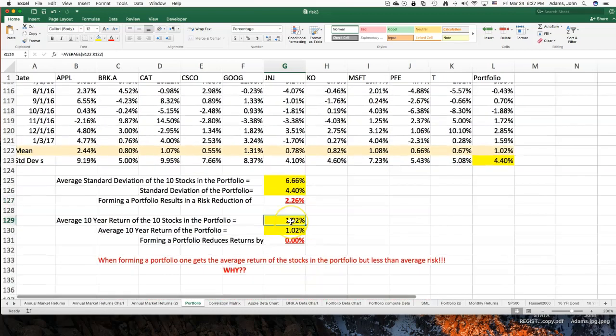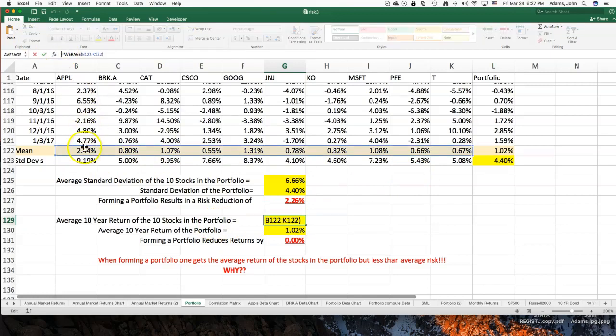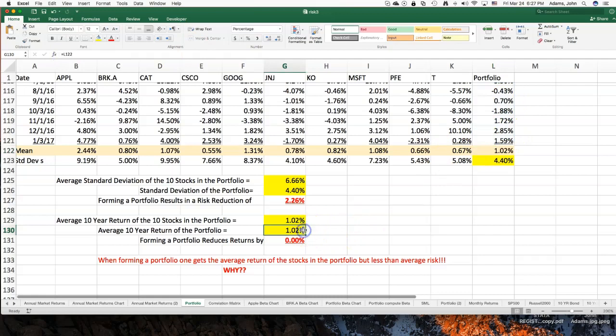The average of the 10 stocks' 10-year returns is 1.02%, and the average return of the portfolio for each month is also 1.02%. So, to recap, when forming a portfolio, one gets the average return of the stocks that are in the portfolio, but less than average risk.